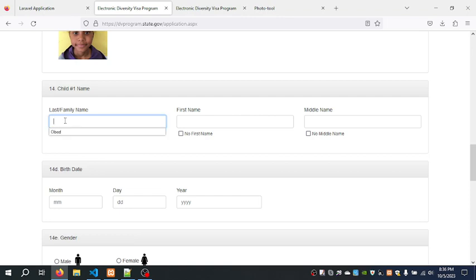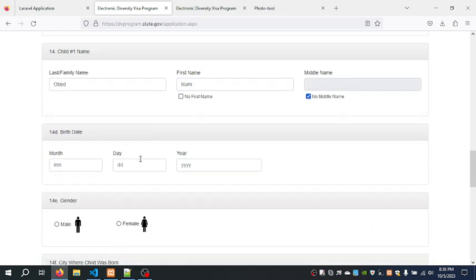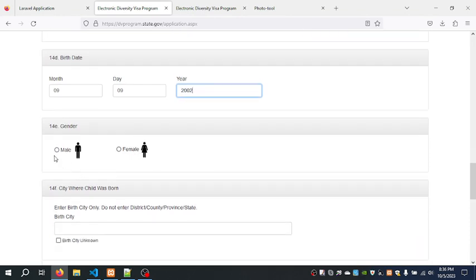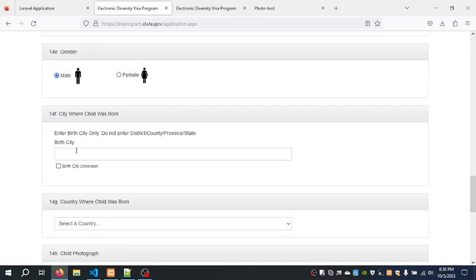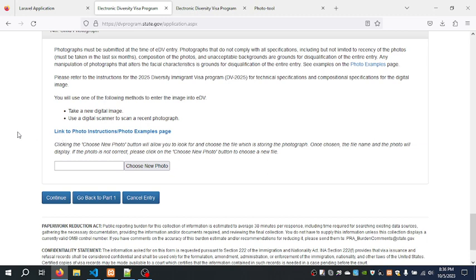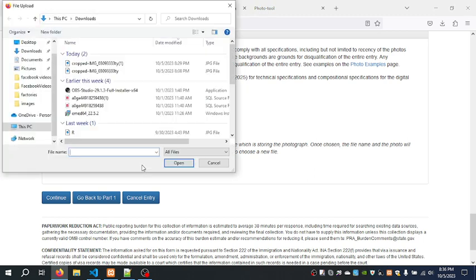Your child's name, you choose over there. And then no middle name. Then the child's birth date, anything, you write over there. And then male, you choose gender. City where child was born, you choose. Country where child was born, you choose. And a child photograph. So you also have to prepare. So if you have 5 children, you have to prepare 5 photographs. This is the most important thing. Then you choose the photo for your kid.